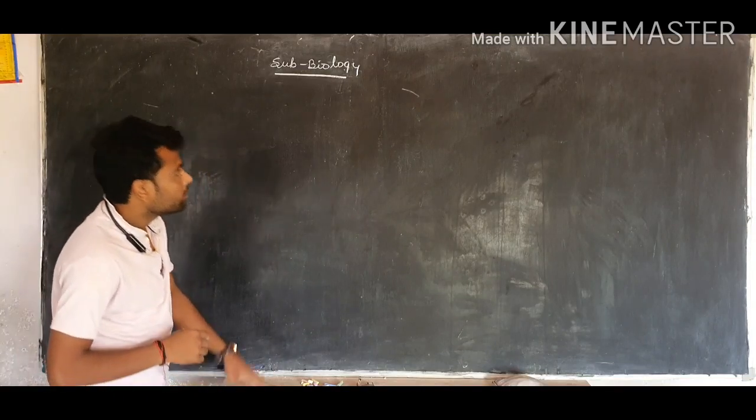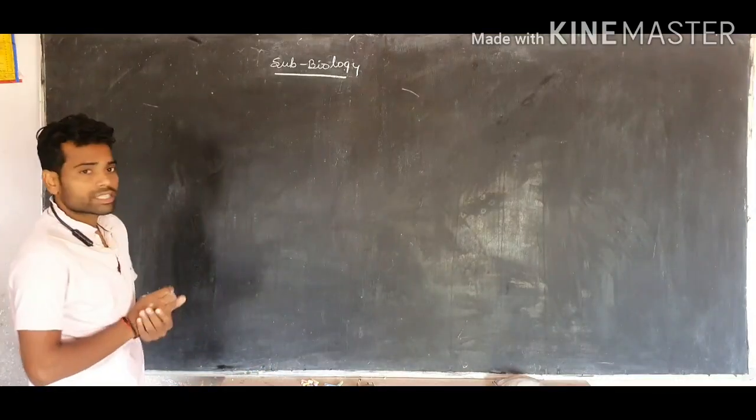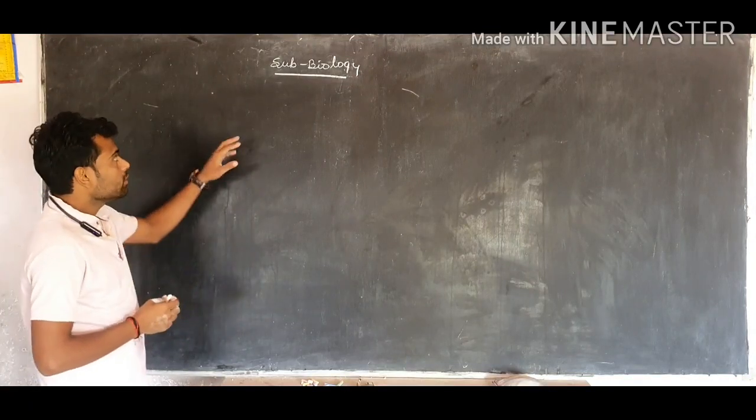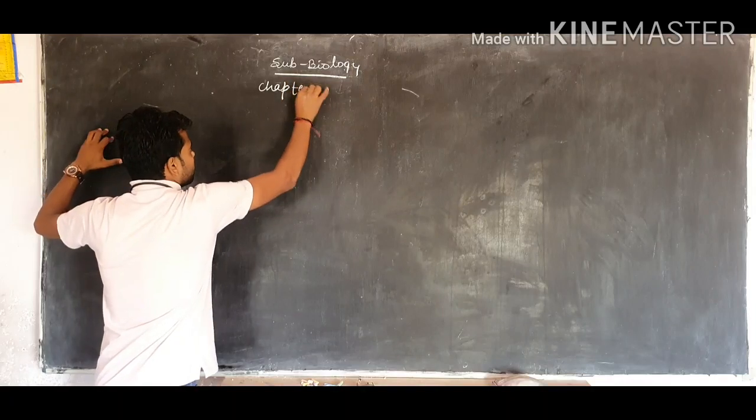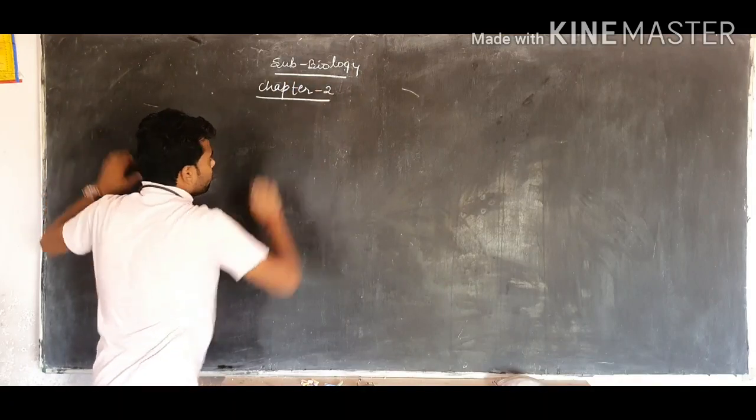Today we are starting our next chapter, Chapter 2.